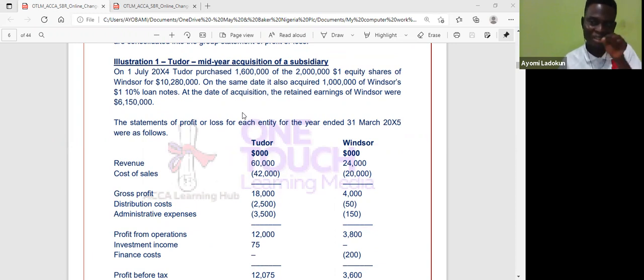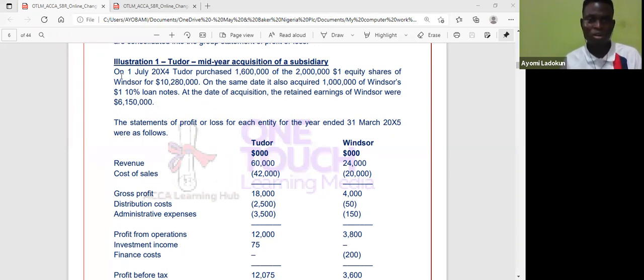So I'll just look at the new aspect that I am introducing, and if the need arises, I'll go to the marker board to do some technical explanation around that. So here, what I'm interested in is the two things that I've explained: how do I consolidate my profit or loss account, and what happens to my pre and post acquisition profit? That's the only thing I will use this question to demonstrate. Obviously, we should be able to handle every other thing in there.